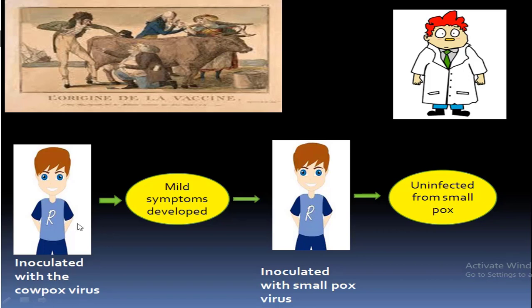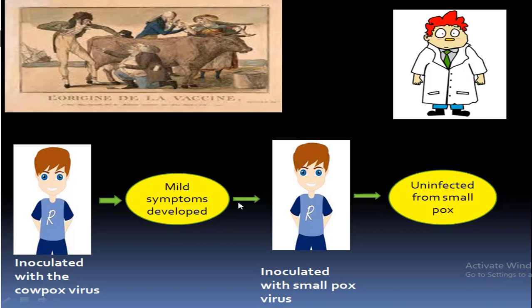After some time, this boy developed mild symptoms of the cowpox virus. Then after 6 weeks of this inoculation of the cowpox virus, he again inoculated this boy, but this time the inoculation was of the smallpox virus. And then he observed that the boy was uninfected by the smallpox virus.